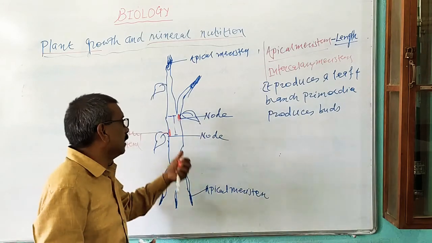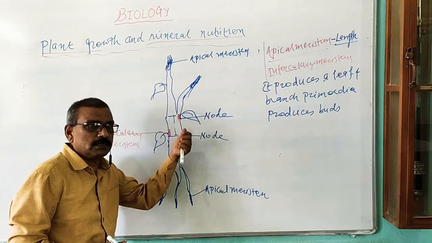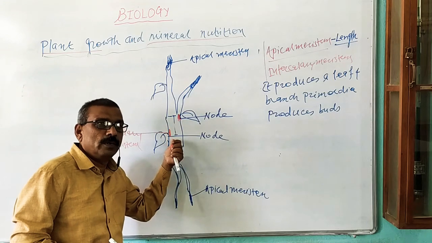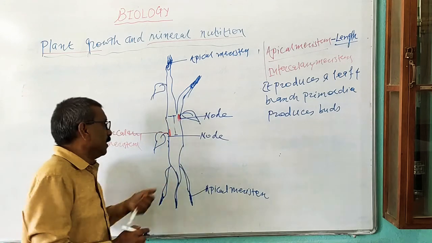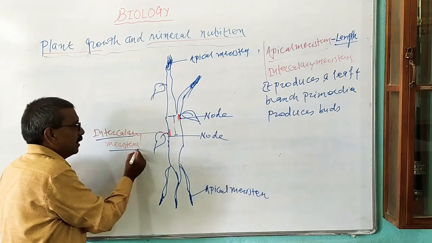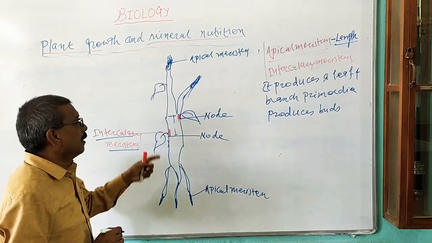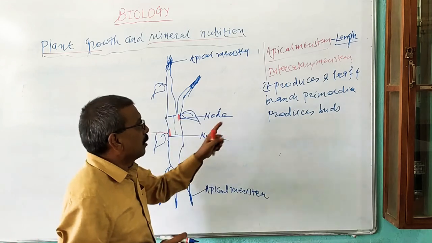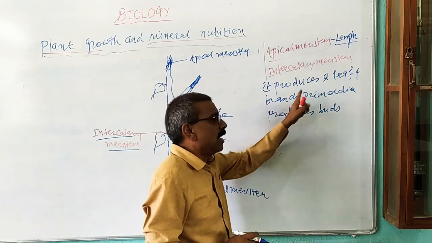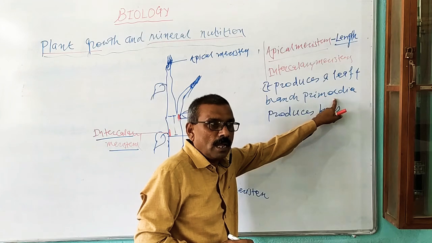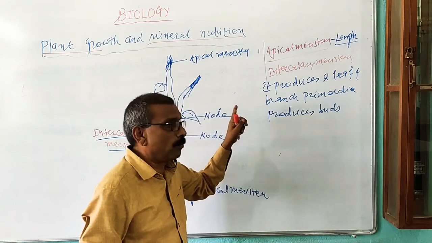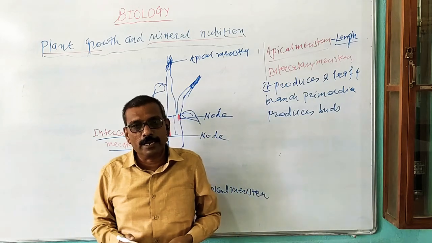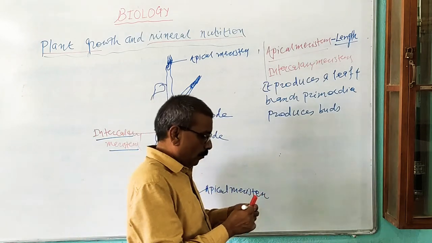Thus, intercalary meristem, the meristem which is present at the nodal region or at the base of internodal region, that meristem is known as the intercalary meristem. And this intercalary meristem helps for the production of leaf and branch primordia. Also, it helps in production of buds. That buds may be vegetative buds or reproductive buds. Now, next type of meristem